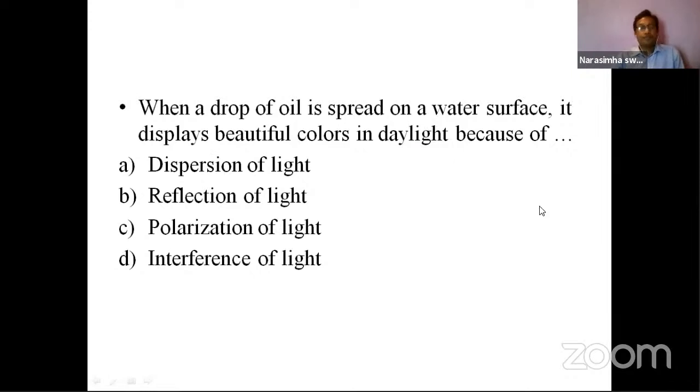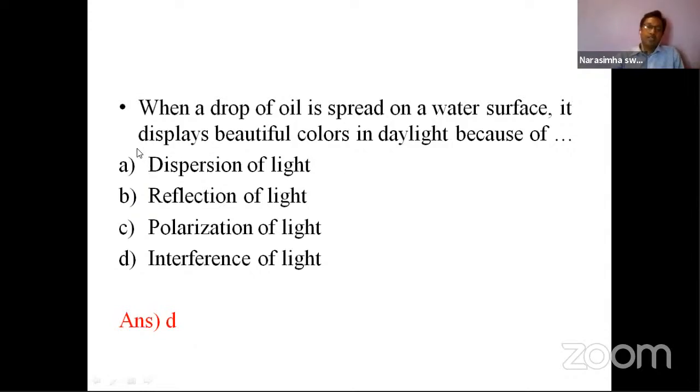Yes. So here is the dispersion of light. We should understand what all these are, then only can you come to the conclusion. What is dispersion? The most desirable option is dispersion, that we know. When a light ray passes from one medium to another, especially a prism. Dispersion is a prism. When the light ray is incident on the prism, then what happens? It gives the 7 colors. Yes, right. But the condition is